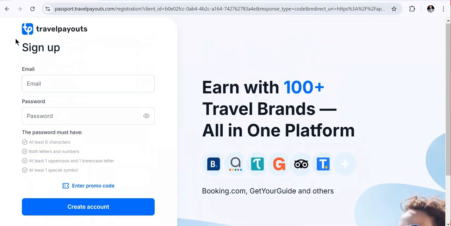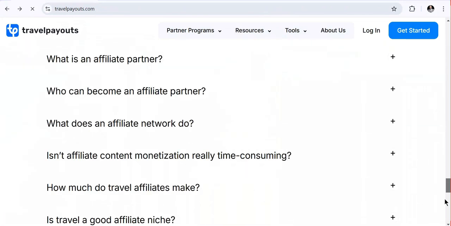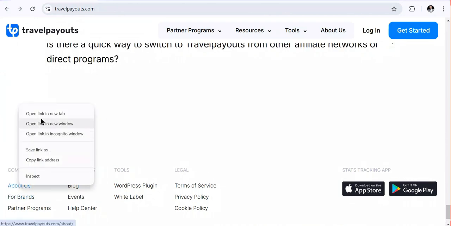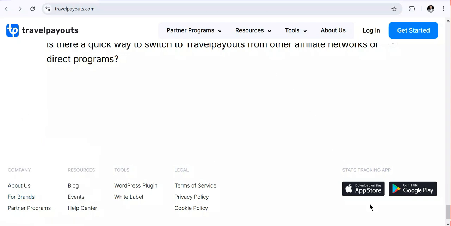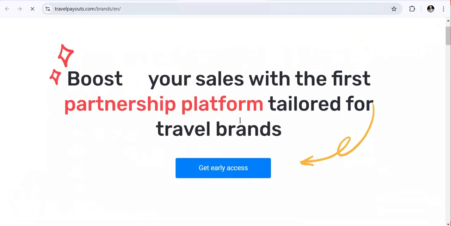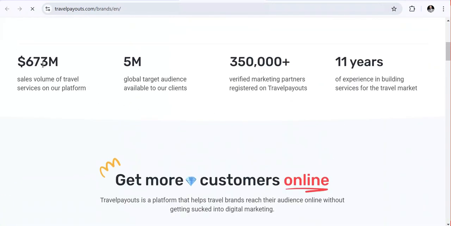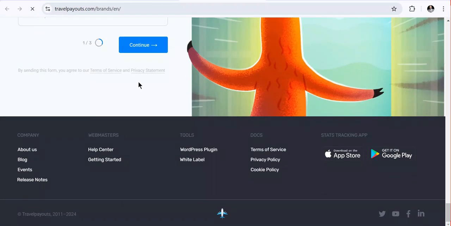If you come here to this platform now, let me scroll down. You can see now they have different details. You can read about this company, you can also read about the brands which are available here on this platform, and once you open it, you can know more about the platform details and how much money you can earn. As you can see, 673 million sales of travel services are available on this platform, and they have 11 years of experience. You can see there are a lot of details and a lot of information you can get here.